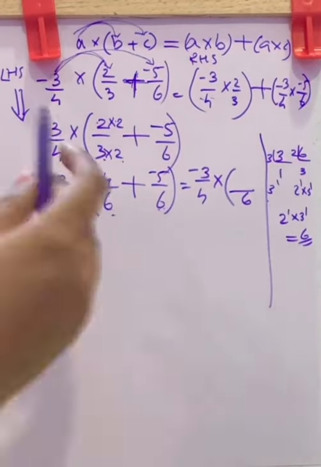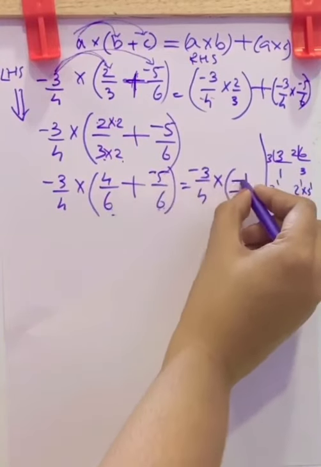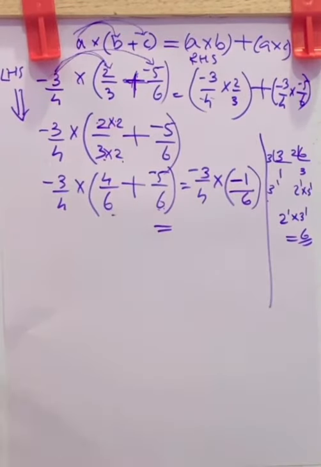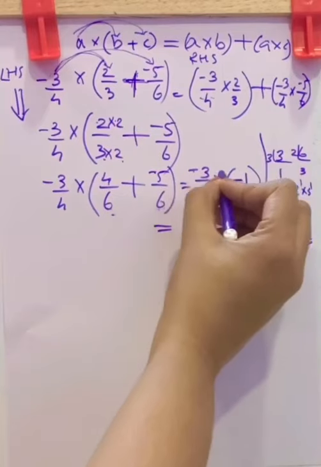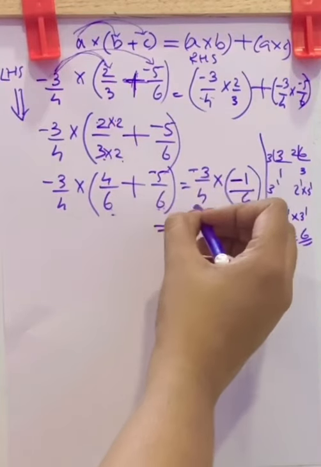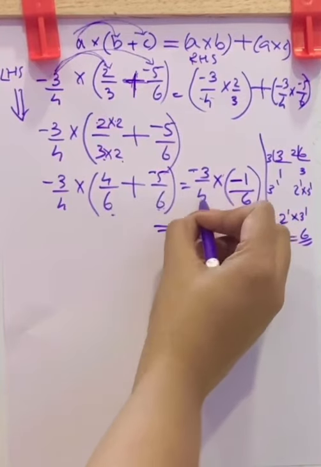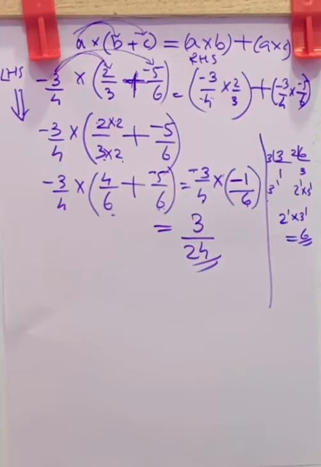The result is: smaller number subtracted from greater number and put the greater number's sign. Now it is multiplication. You can simply multiply the numerators and denominators. Here negative 3 into negative 1. Both are negative, so in multiplication it becomes positive, by 4 6s are 24. Now 3 by 24.